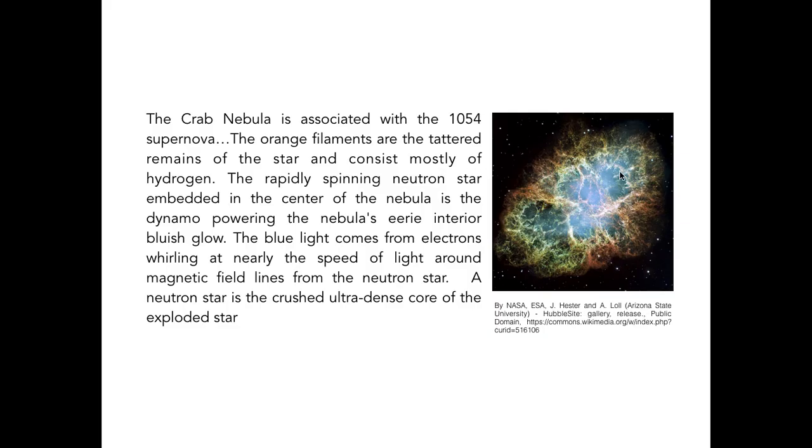The rapidly spinning neutron star embedded in the center of the nebula is the dynamo powering the nebula's eerie interior bluish glow. So here you will find a spinning neutron star. The blue light comes from the electrons whirling at nearly the speed of light. It travels at very, very high speed around magnetic field lines from the neutron star. So a neutron star is the crushed, ultra-dense core of the exploding star.